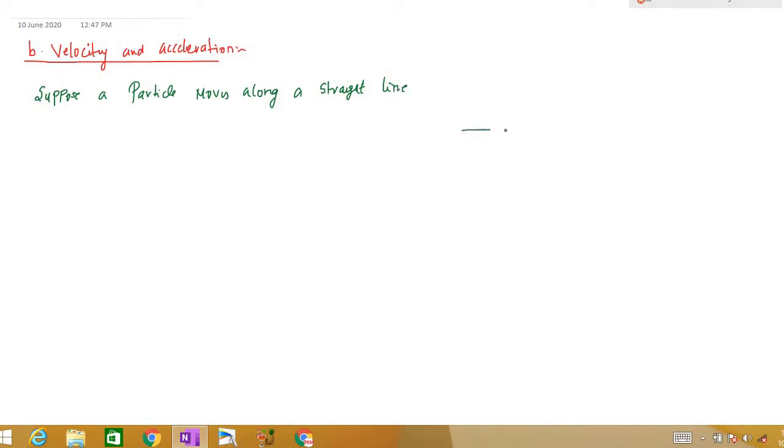This is our straight line, this is our starting point, the fixed point O, and this is our X. So suppose a particle moves along a straight line OX, where O is the fixed point on the line.